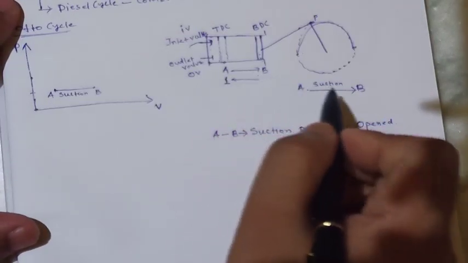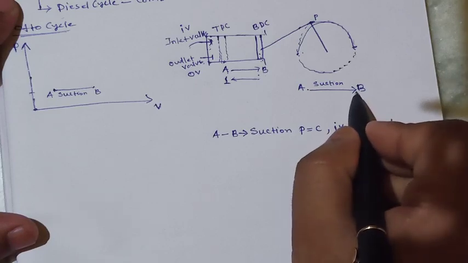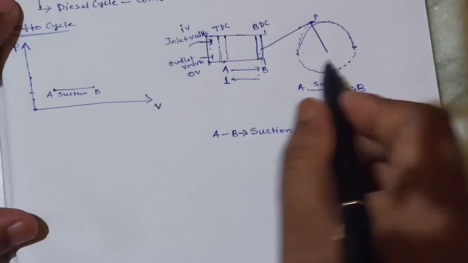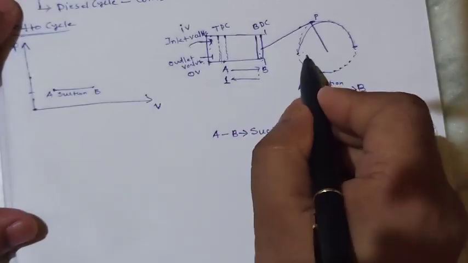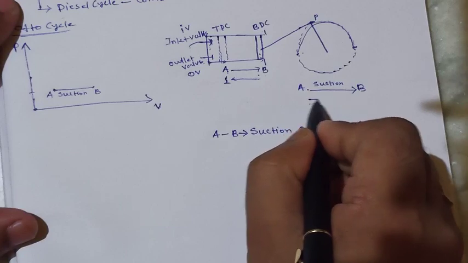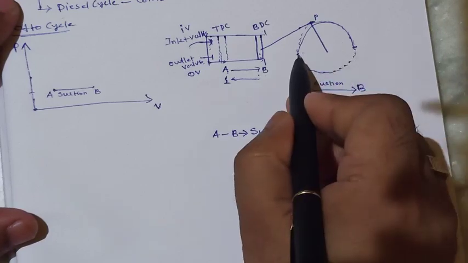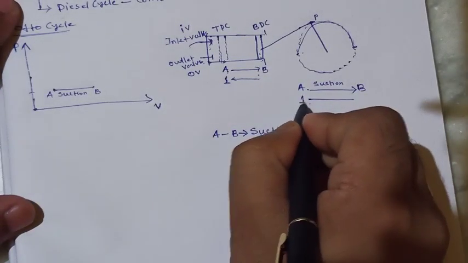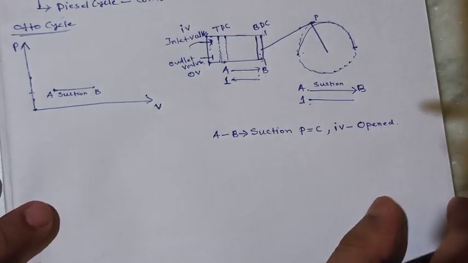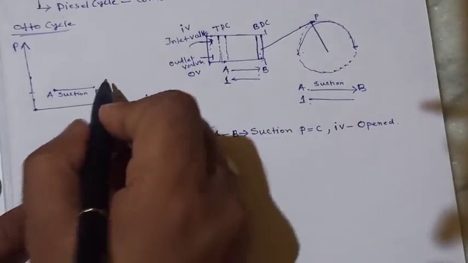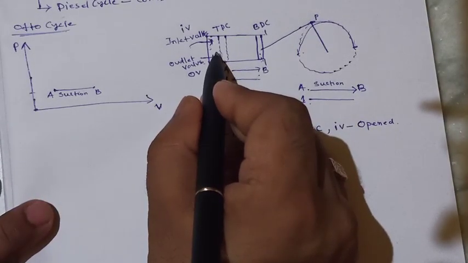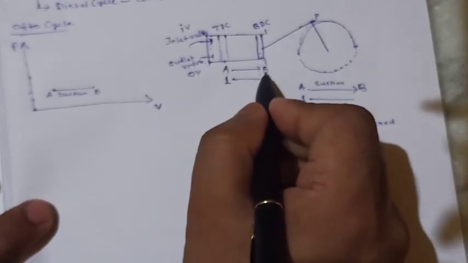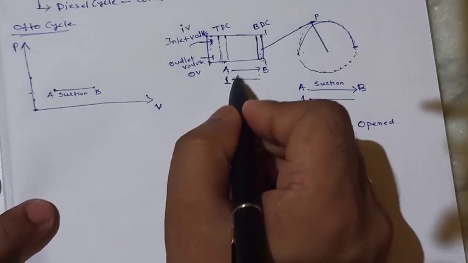Now you can see the next process, where the piston will move B to 1, and this line will be from B to 1. So this is B and this is 1. Okay. Now if pressure is created here, the pressure is increasing when this process B to 1 takes place, and